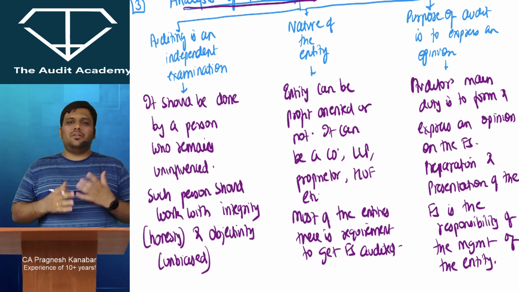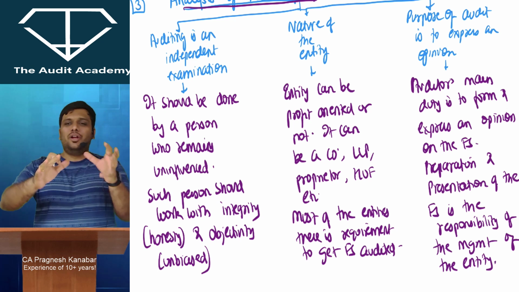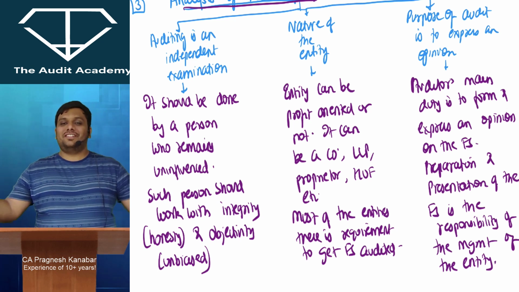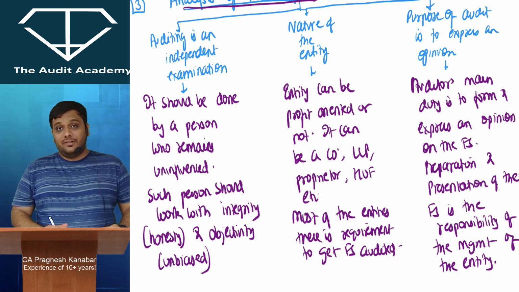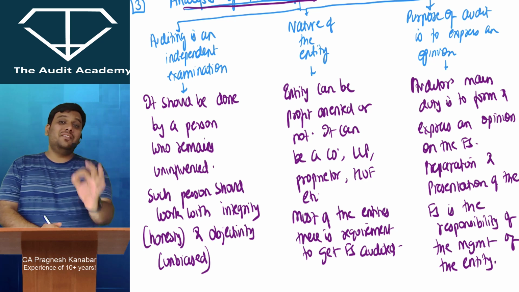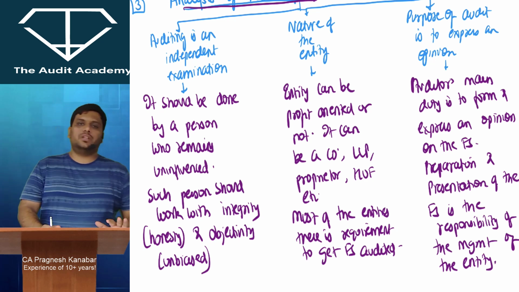But please understand, auditor is not there like a James Bond to detect fraud or something. Alright? Please consider auditor as a normal professional examiner. Sir, but what if there is a fraud? Then who will be held responsible? I will talk about all of these things, giving you practical life examples. Don't worry about it. Okay?